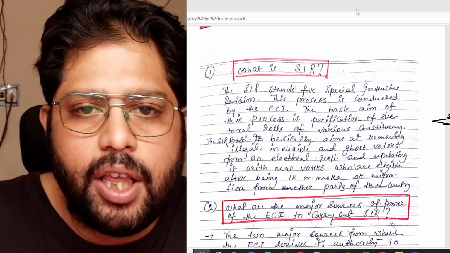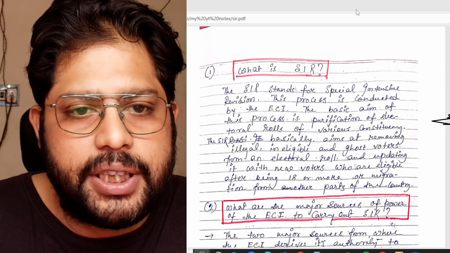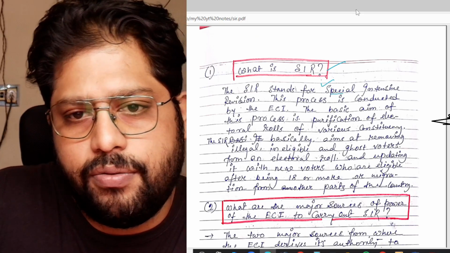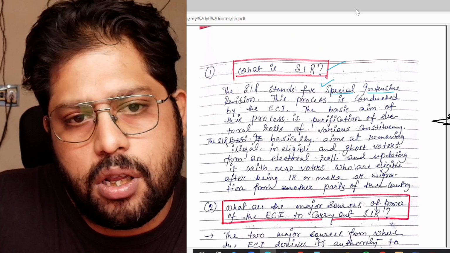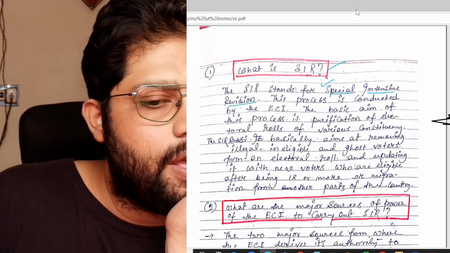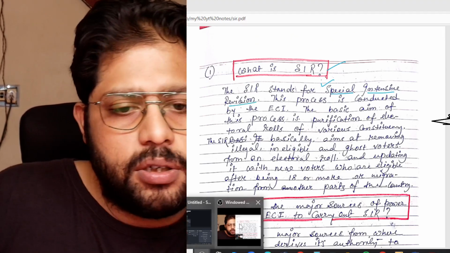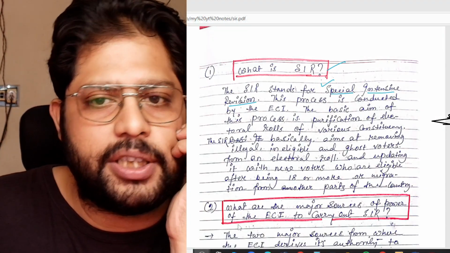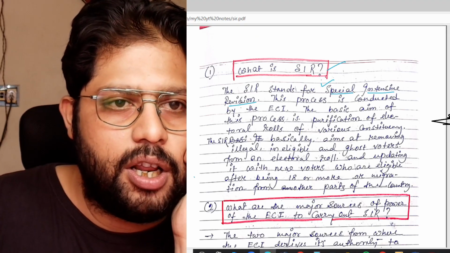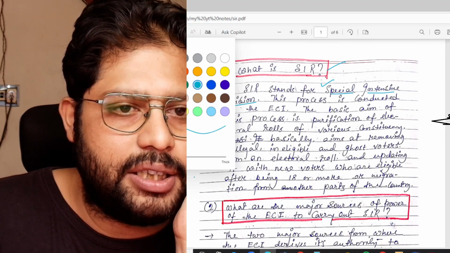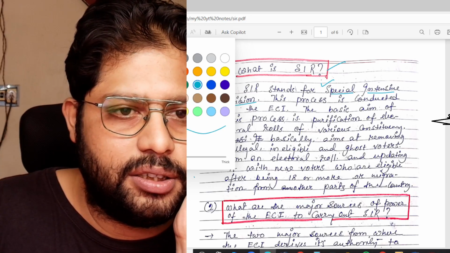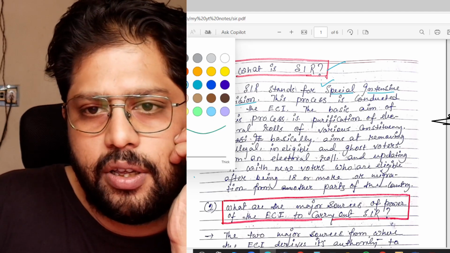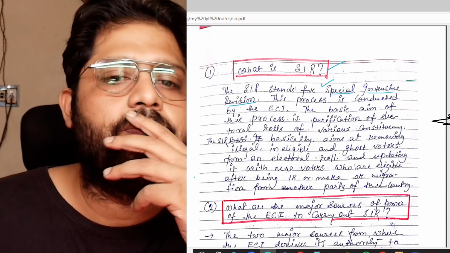This is SIR. SIR stands for Special Intensive Revision. Okay, Special Intensive Revision, as you can see here, the full form is written. Okay, and it stands for Special Intensive Revision. Okay, let me take another color. I think green is better.